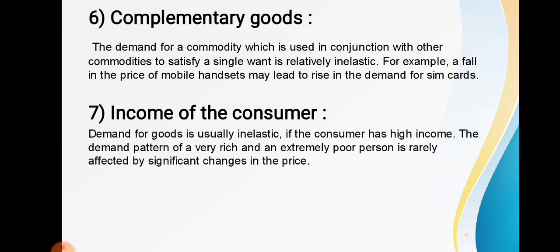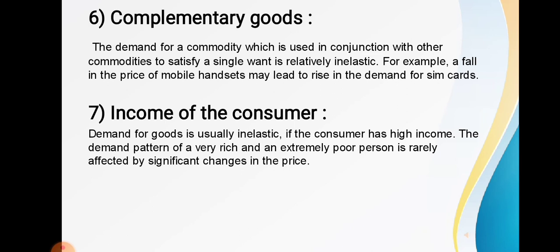For example, what is the example? If there is a fall in the price of mobile, it may lead to the rise in the demand for SIM card. If the price of the mobile phone falls, then more people will demand that mobile phone, and similarly the demand for the SIM card is going to increase. This is all about the complementary good.